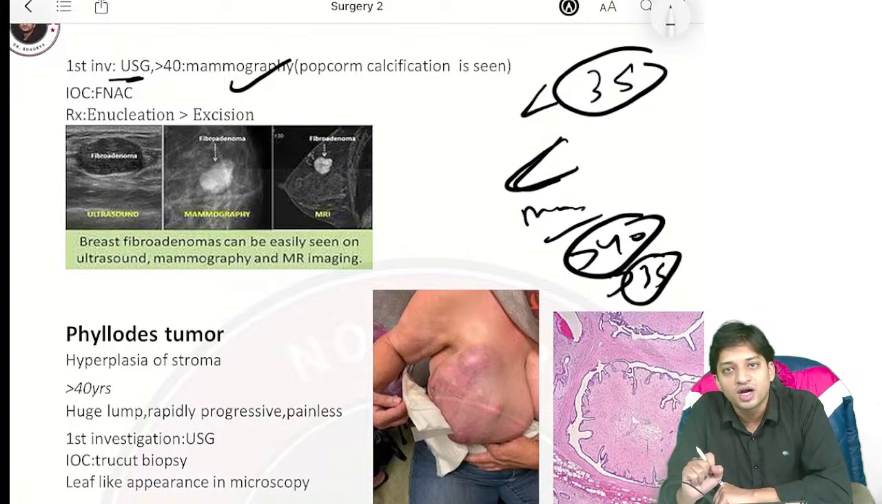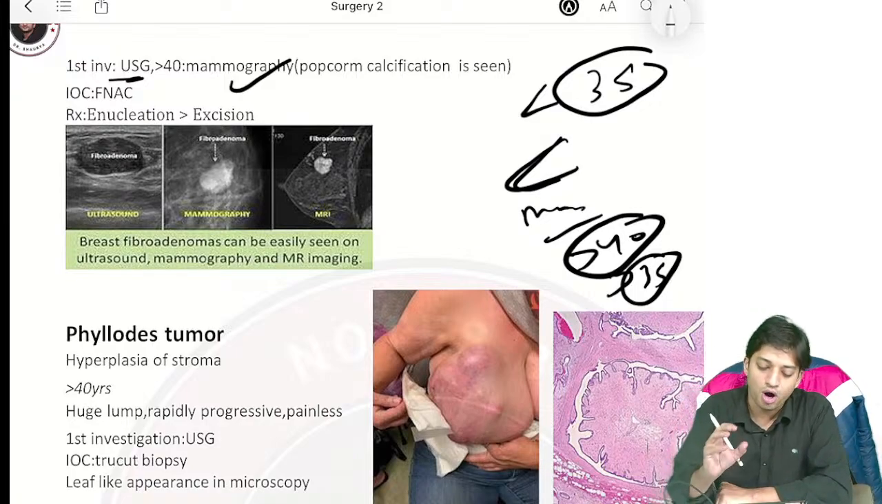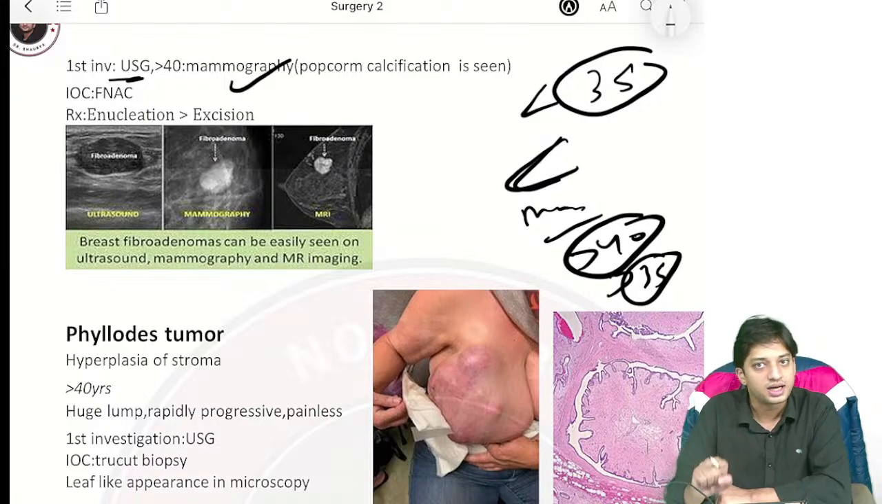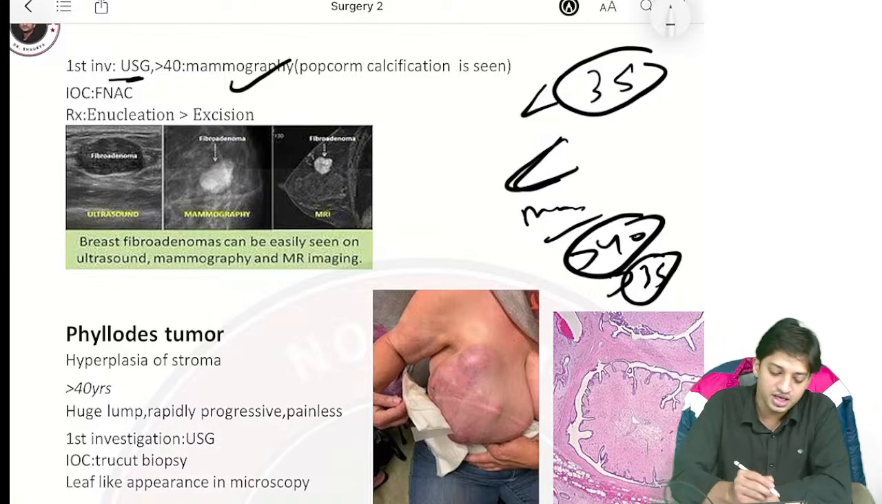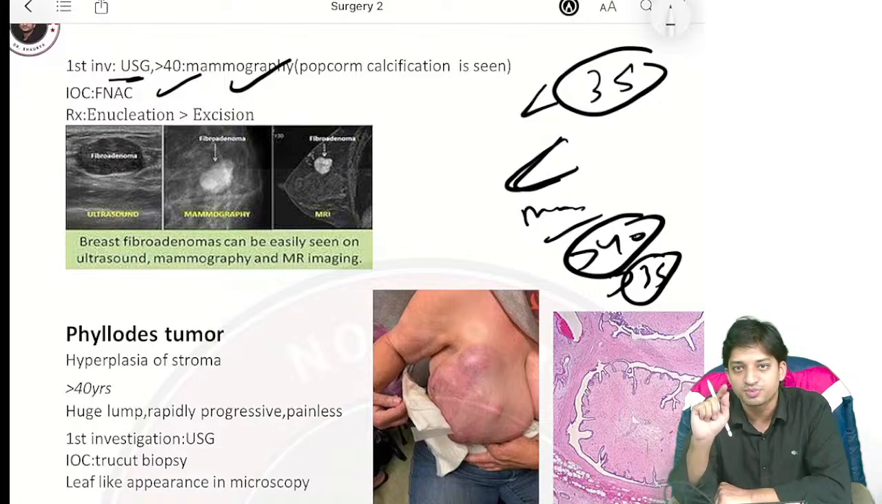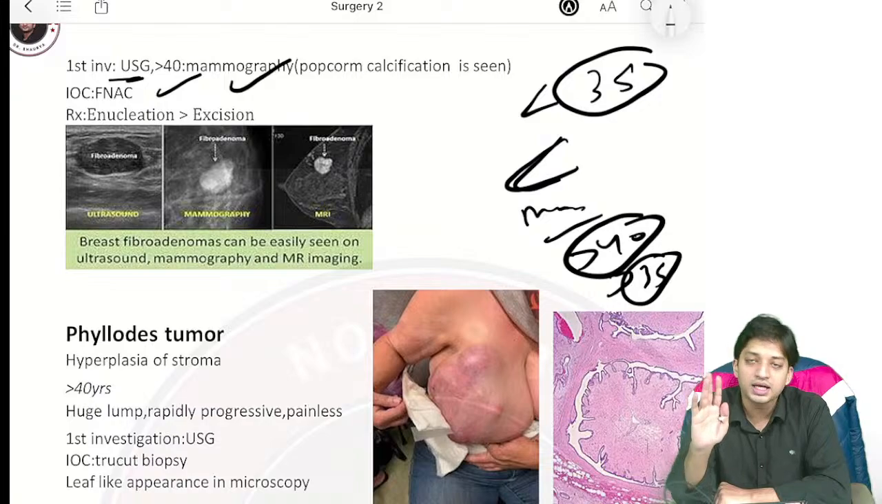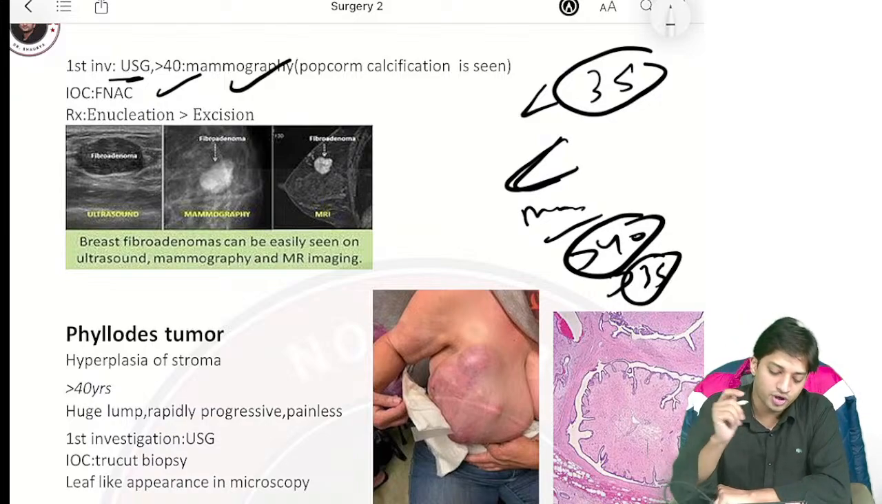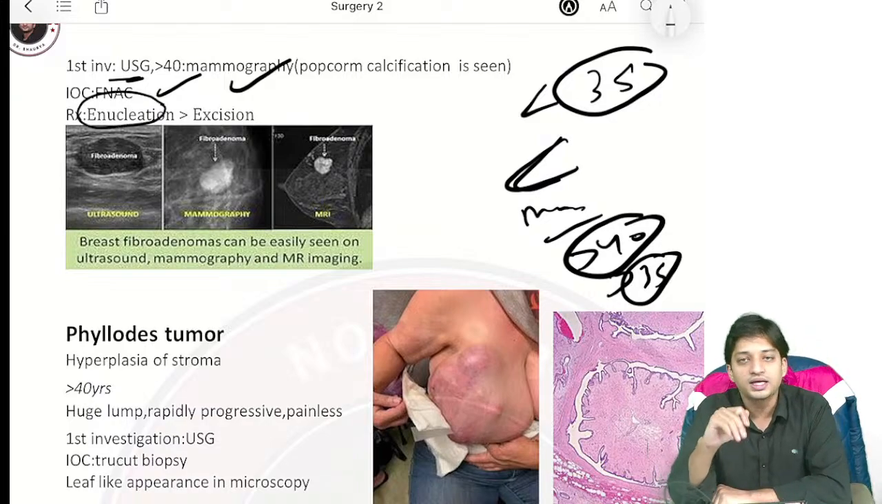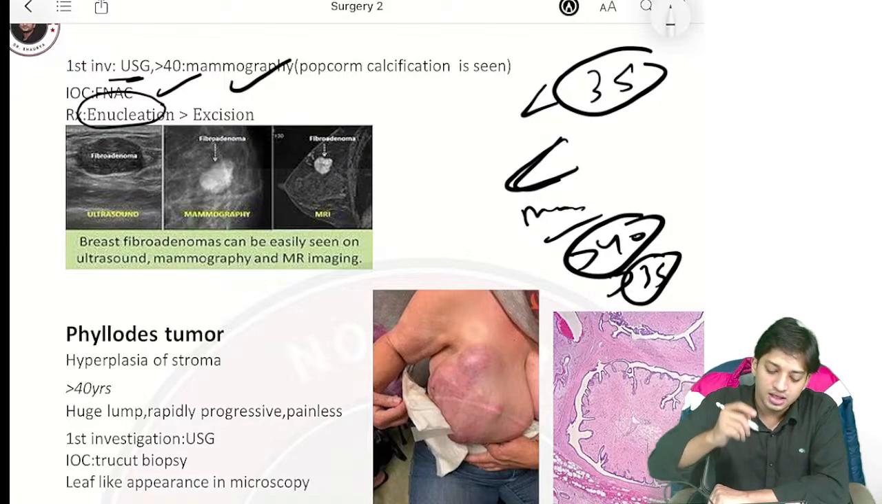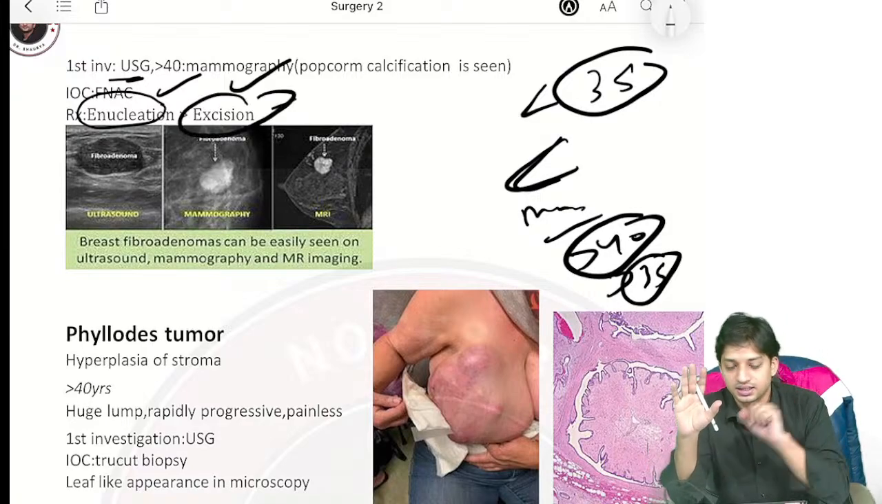In mammography, what will you see? You will see popcorn calcification, right? Investigation of choice will be FNAC, that is fine needle aspiration cytology. Now, what will be the treatment? For treatment, the better option or answer in fibroadenoma will be enucleation, right? If enucleation is not given, then you can also write excision, right?